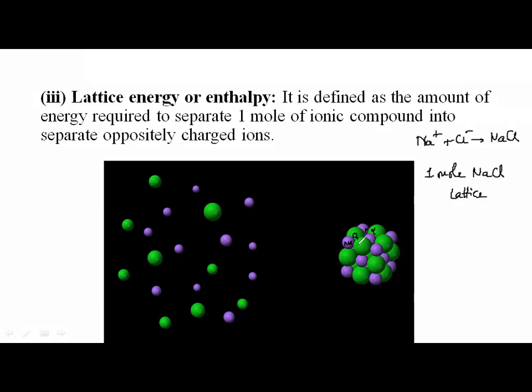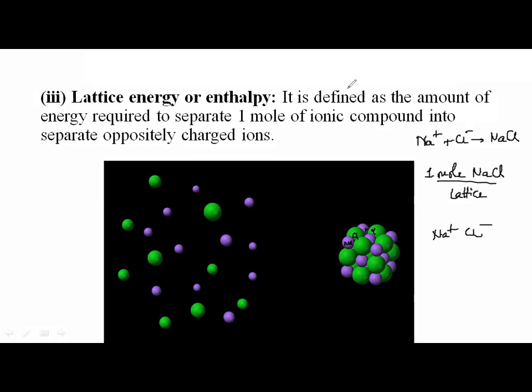When ions combine, they form a lattice. So when this lattice is formed, let me say it is of 1 mole of NaCl. So the lattice contains 1 mole of NaCl. Now, when I want to break this lattice, what happens? Na+ ions come out, Cl- ions come out. Yes or no? I cannot say I will just break it. If I want to break anything, I need to put in energy.